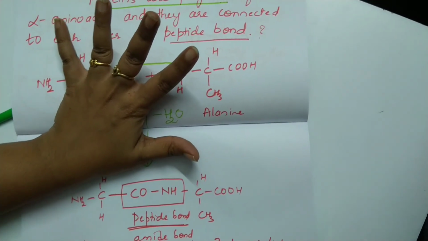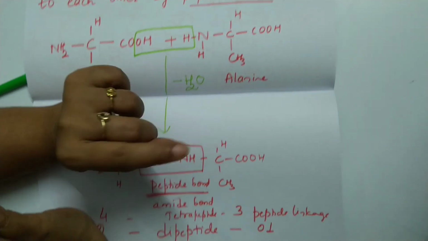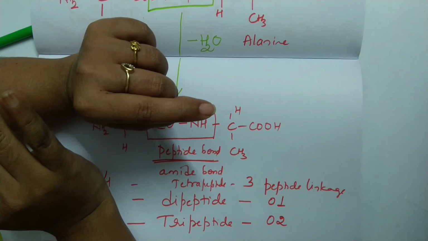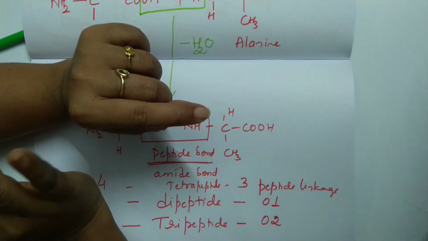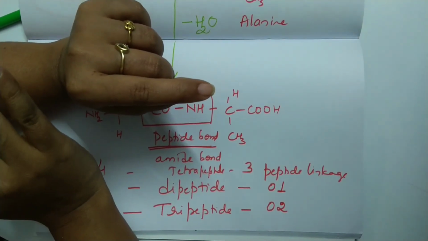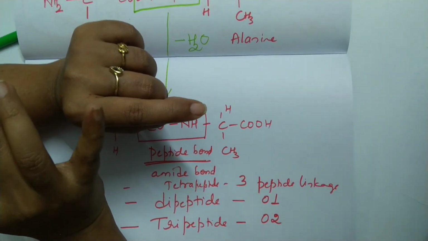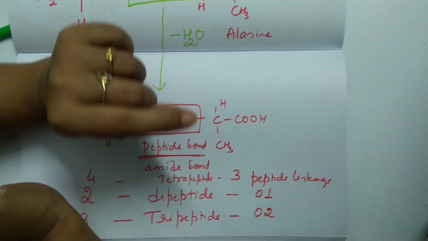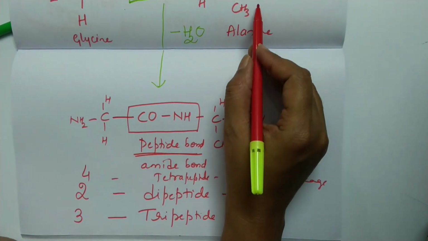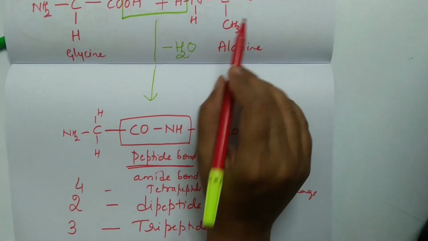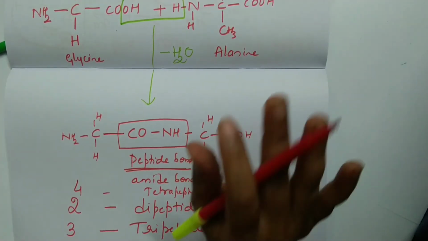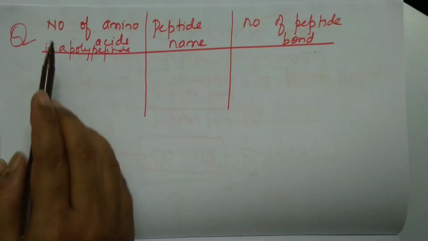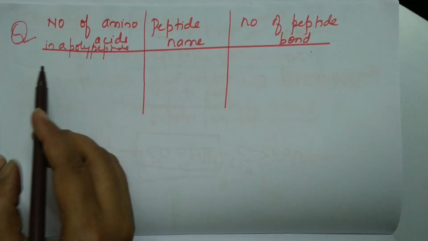So in the exam they may ask, what is a pentapeptide? So what will be the answer? A pentapeptide is a polypeptide chain formed by reaction between 5 amino acids, wherein the amino group of one amino acid reacts with the carboxylic group of another amino acid. And how many peptide bonds does a pentapeptide have? 4 peptide bonds.